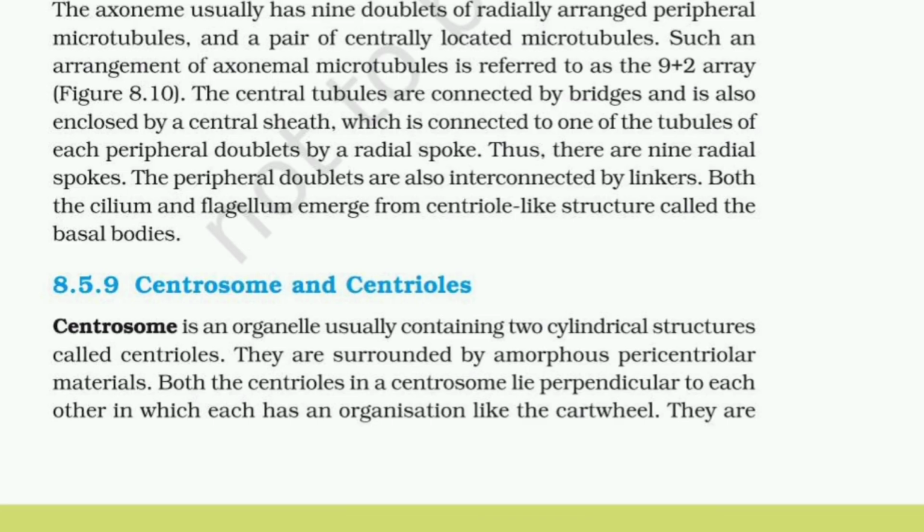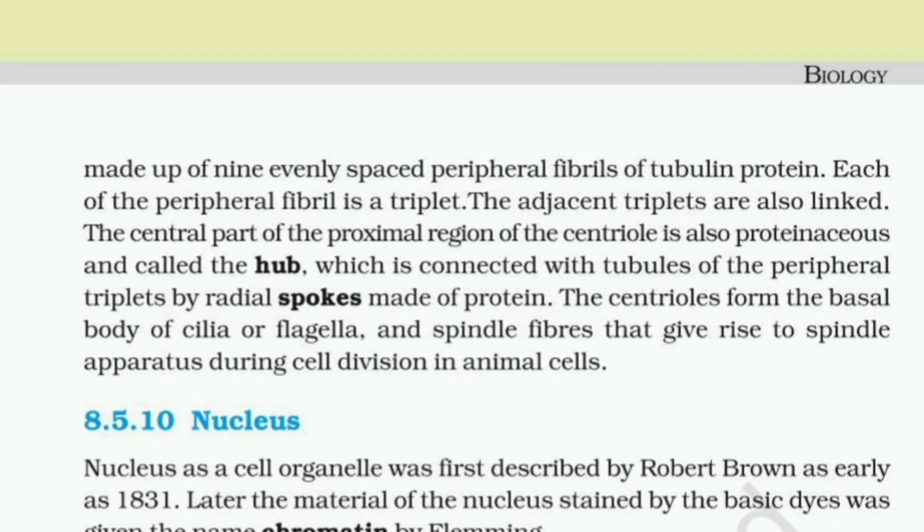They are made up of 9 evenly spaced peripheral fibrils of tubulin protein. Each of the peripheral fibrils is a triplet. The adjacent triplets are also linked. The central part of the proximal region of the centriole is also proteinaceous and called the hub, which is connected with tubules of the peripheral triplets by radial spokes made of protein. The centrioles form the basal body of cilia or flagella, and spindle fibres that give rise to the spindle apparatus during cell division in animal cells.